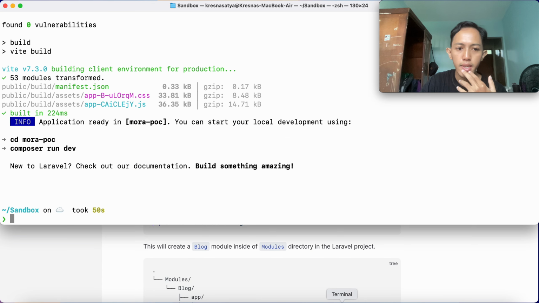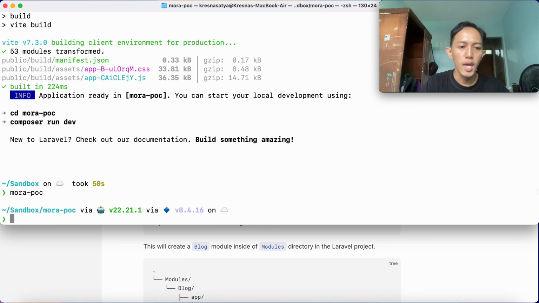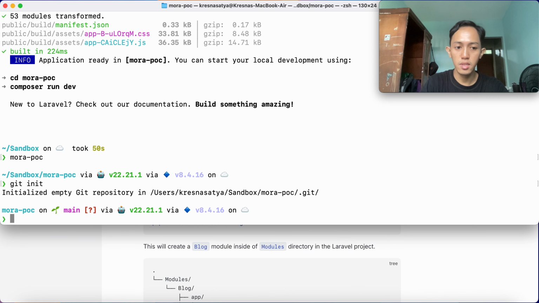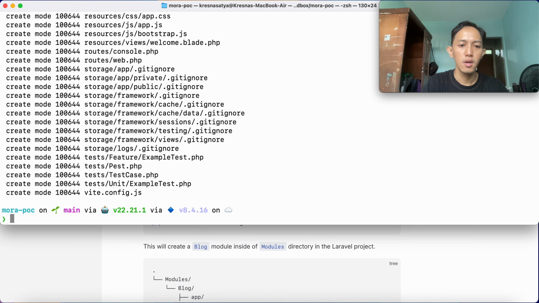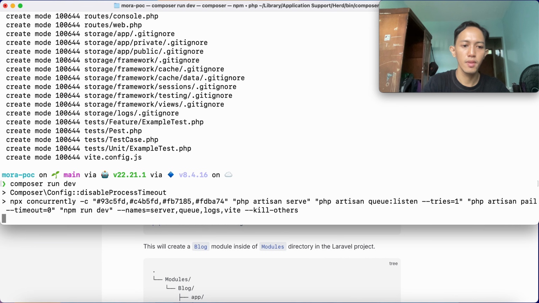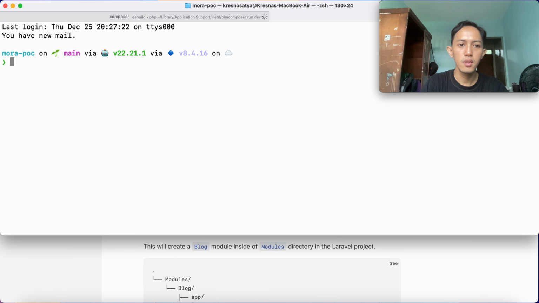So I made a new project here called Mora-POC. POC stands for Proof of Concept. Let's go to Mora-POC, and then I will run git init for an initial commit so we can see the difference when we use Mora. So I will git add and git commit, initial commit, first. Alright, and then I just run composer run dev, and then let's open Visual Studio Code.